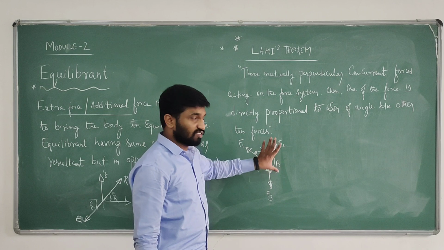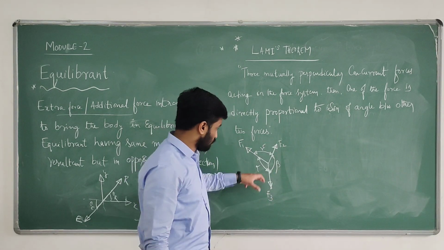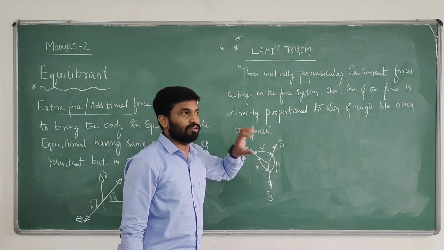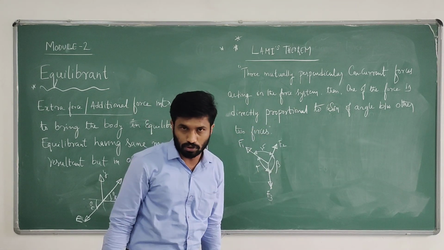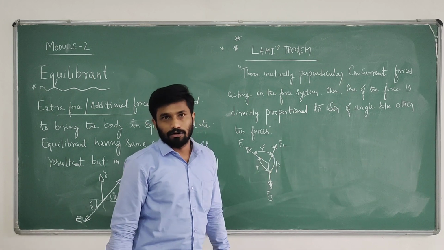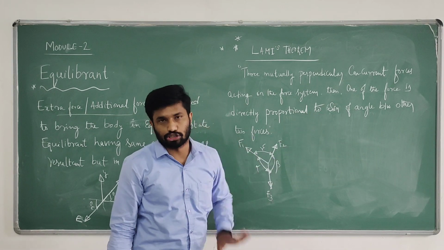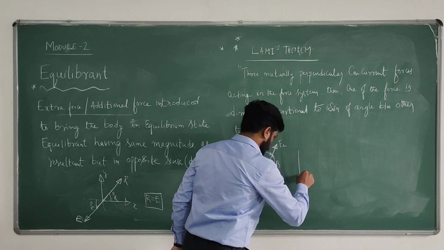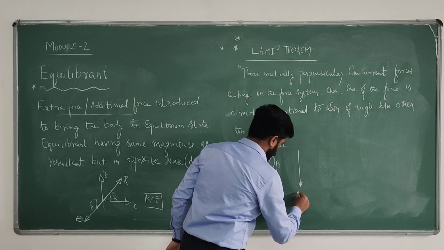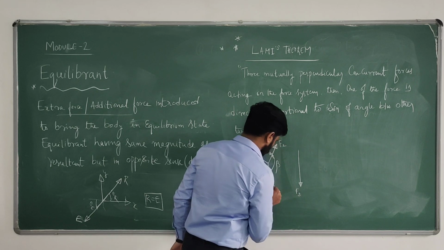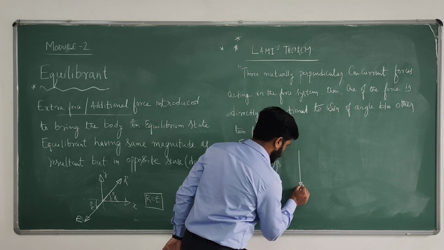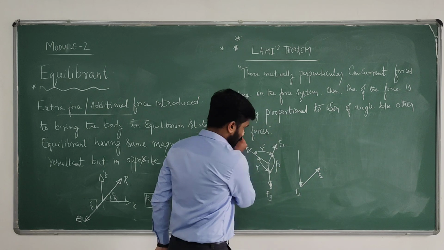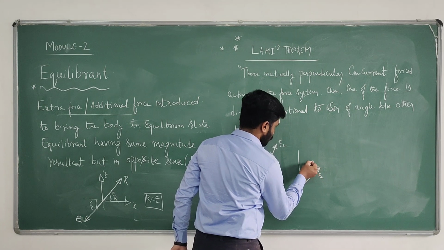So we can write these 3 mutually perpendicular forces using this magnitude and direction. We can write as a triangular form. Using the triangle, we can apply sine rule or polygon law to get whatever the required equation. So this is in downward direction, so I will write it in downward direction. This is F3. Now this is F2 in this direction. Now this F1 in this direction. So it's a closed loop.